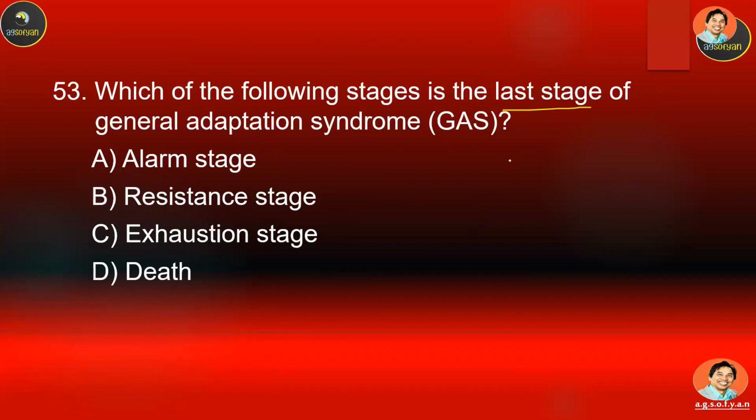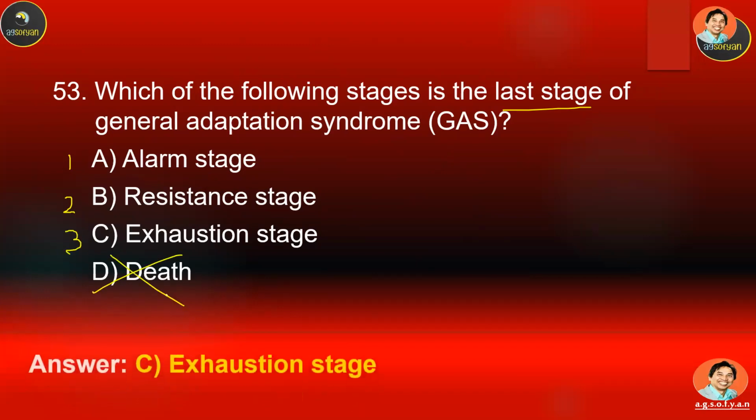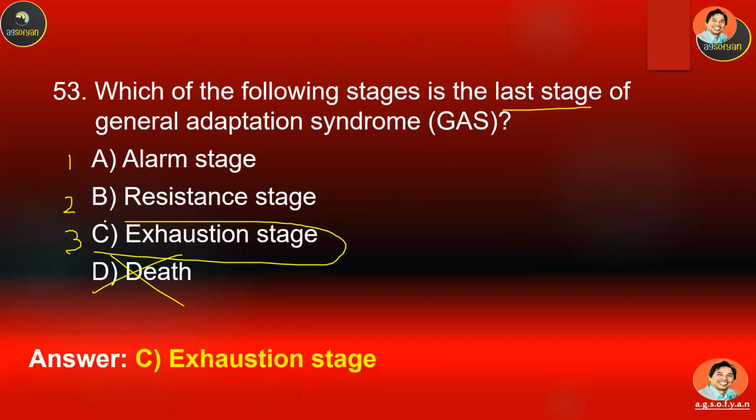Study this material about general adaptation syndrome. There are 3 stages, right? Which one is the last one? This is the first one, second one, the third one, and this one is not part of the stages. So the answer will be the exhaustion stage.